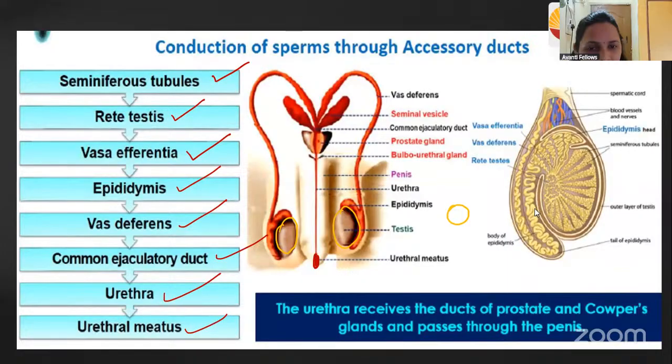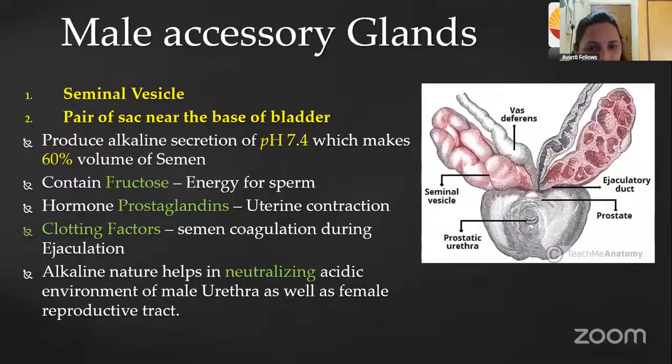Okay, now let us talk about the secretions of the accessory glands. We have studied about the accessory glands, right? The accessory glands are nothing but the seminal vesicle, prostate gland, and the Cowper's or bulbourethral gland, right? So about this, we are going to study. Okay.